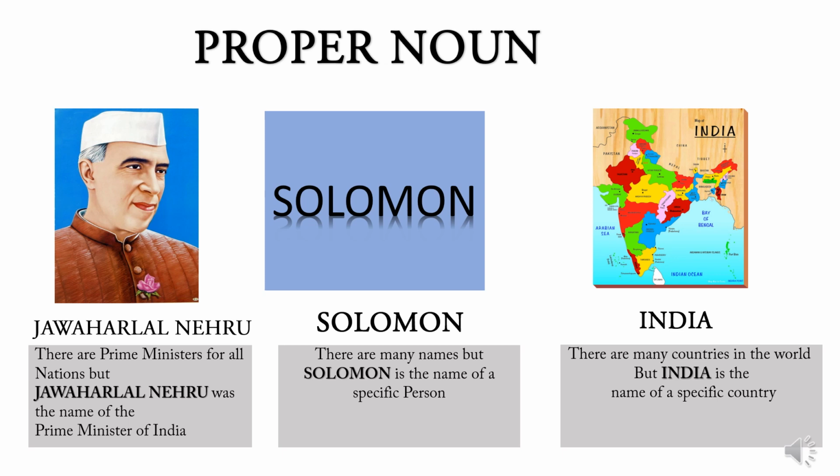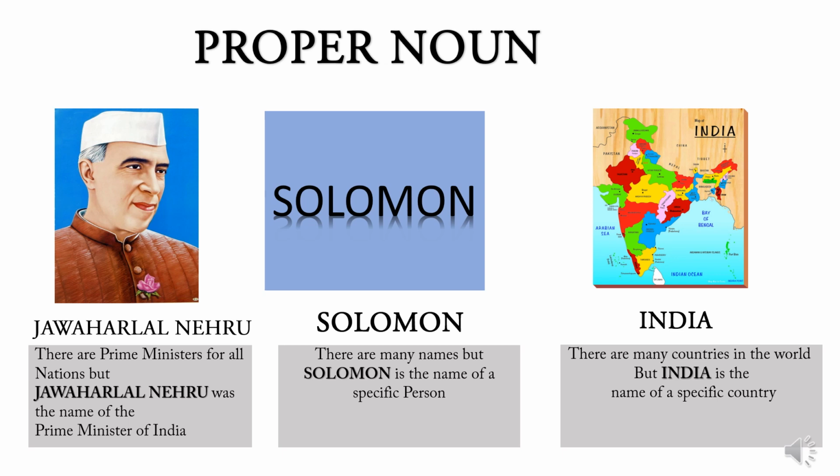In the second picture, I have written one name, Solomon. So, Solomon is the name of a particular person. There are many names, but Solomon is the name of a special person. So, Solomon is a proper noun. Children, you have your own names, isn't it? So, your name, for example, Anjali is a proper noun. Anupama is a proper noun. Robin is a proper noun.